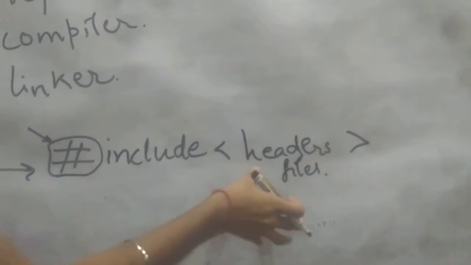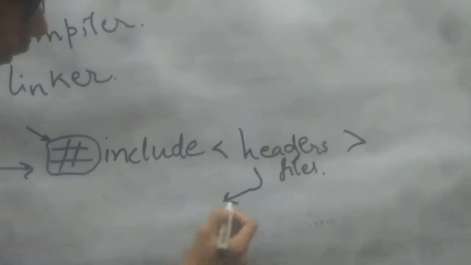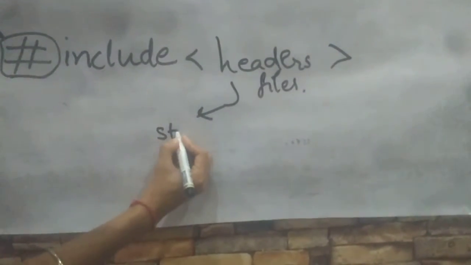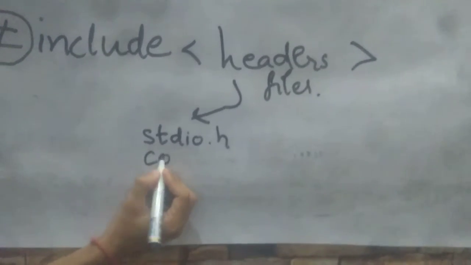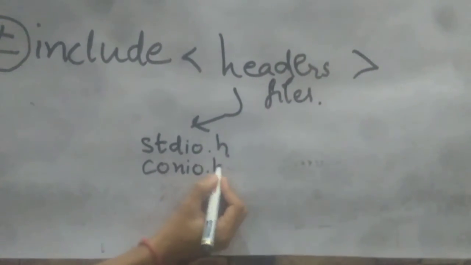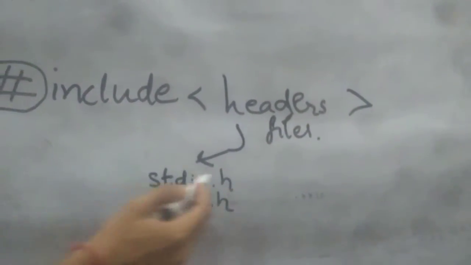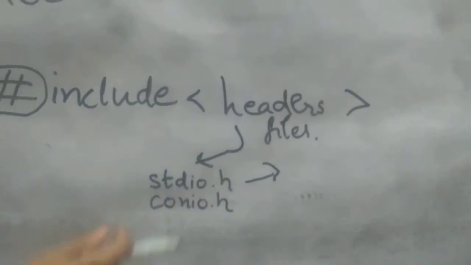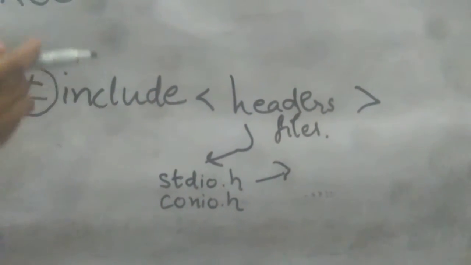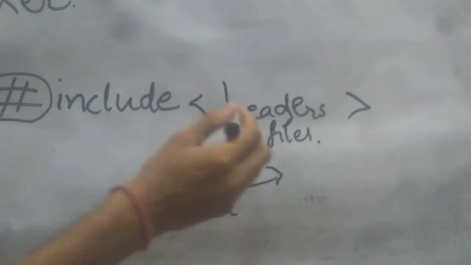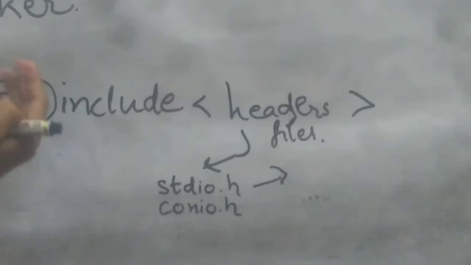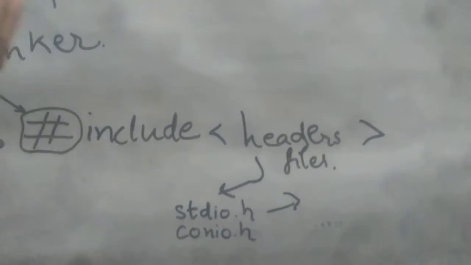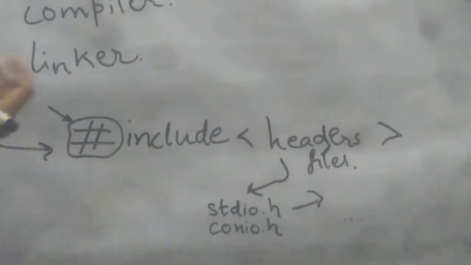Some of the header files we use in code are stdio.h, conio.h, and like that. These are the header files which have some predefined functions like printf and scanf, which are already defined in our C environment and help us run the C code.